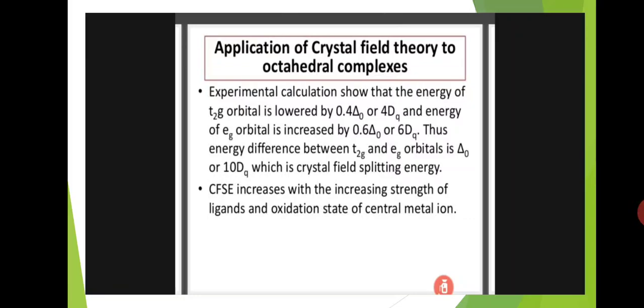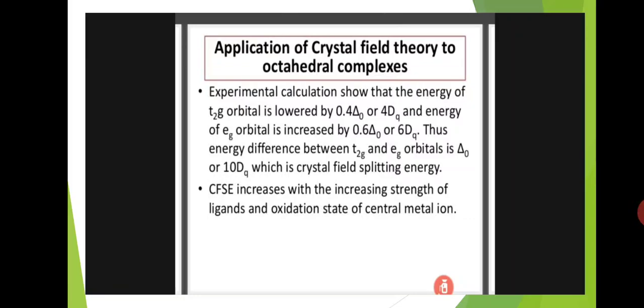For example, if the electron enters the T2g group, the energy is lowered by 0.4 delta O. If the electron enters the Eg group, the energy is increased by 0.6 delta O units. That energy is what the complex gains, and it is called the crystal field stabilization energy or crystal field splitting energy.